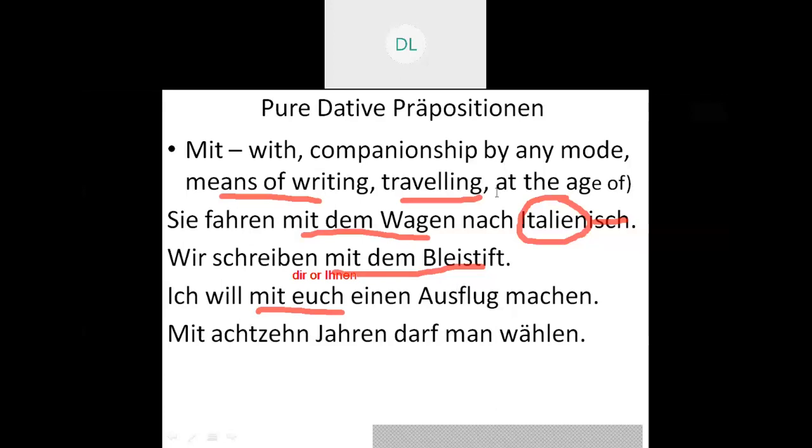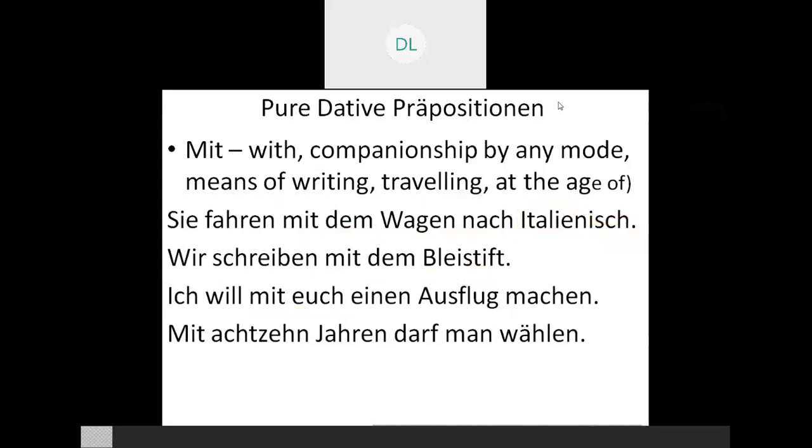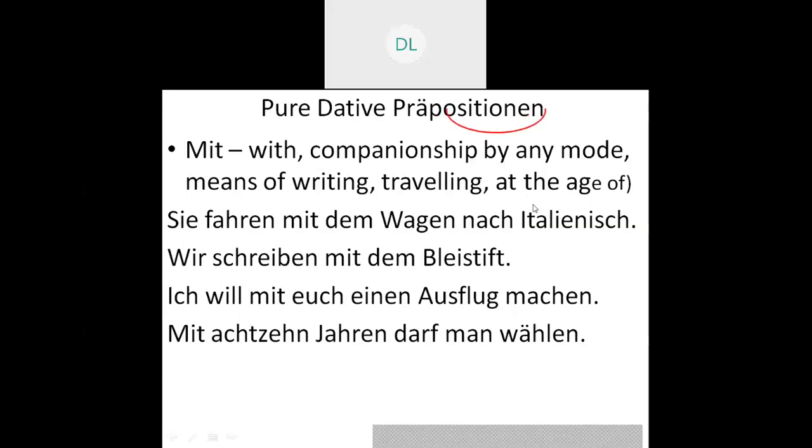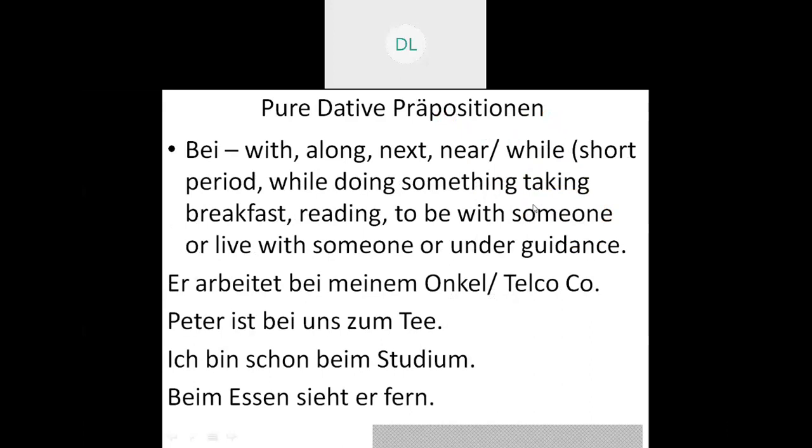So we have discussed five prepositions. The first one was aus, second was von, third was nach, fourth was zu, fifth is mit. Now the next one is on similar lines, that is bei, which means by. Now when I come to bei, I have listed a few meanings. We'll come to these meanings later. First, we'll go to the sentences.